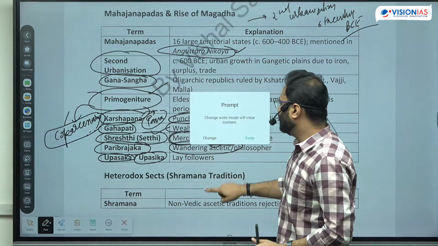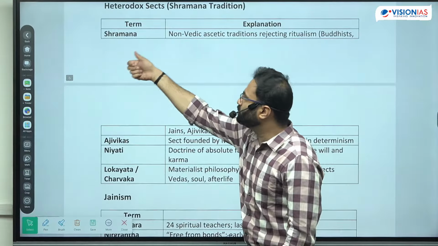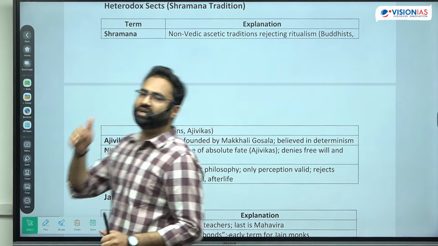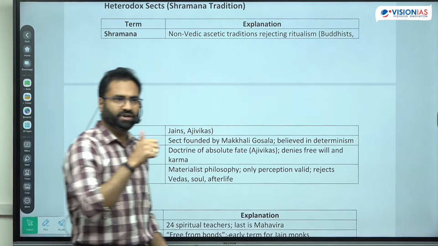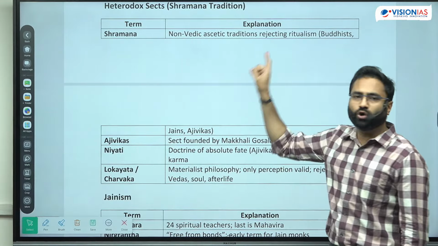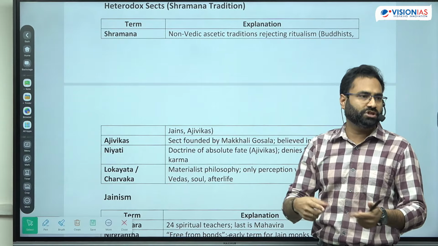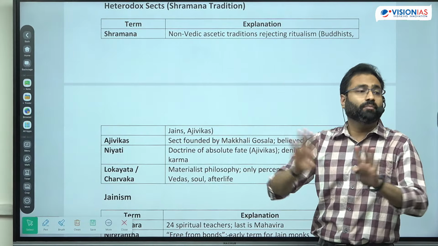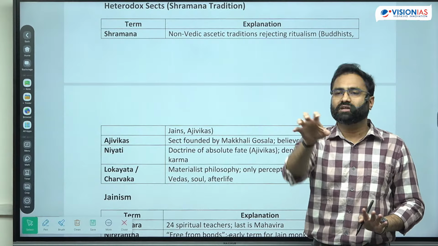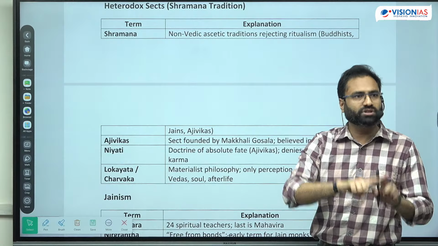Next is related to the heterodox sects. So these heterodox sects generally were attributed as the Sharmana tradition. So Sharmana tradition included Buddhism, Jainism, Ajivikas, right? So Sharmana basically comes from that non-Vedic and ascetic wanderers, those who were in the finding of truth, those who were not believing in the Vedic text. But ये नहीं है कि वो God में believe नहीं करते. They were not believing the text which are the Vedic text. तो Vedic text या वेद में believe नहीं करते, so they were the non-Vedic.